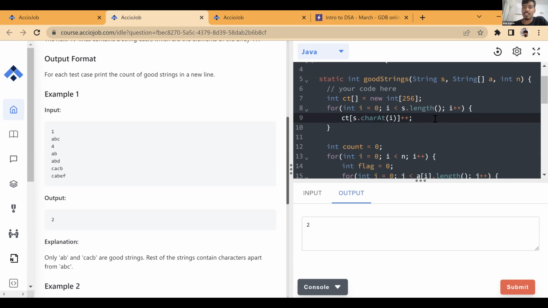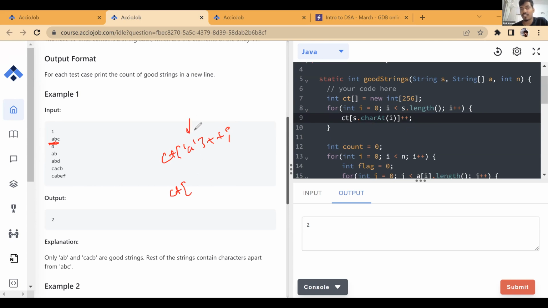So what we are doing over here is, see, what have we done here? We are basically having, let's say, this is our ABC. This is our characters. So we did count of A, caret I, caret 0 is A, count of A plus plus. So what does this mean? So what is count of A?